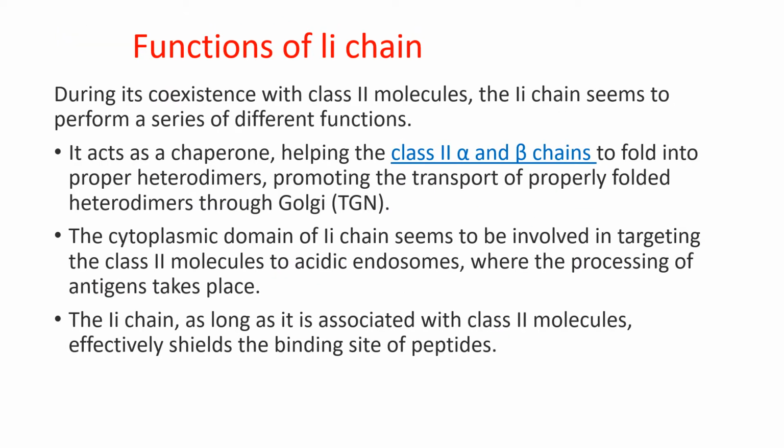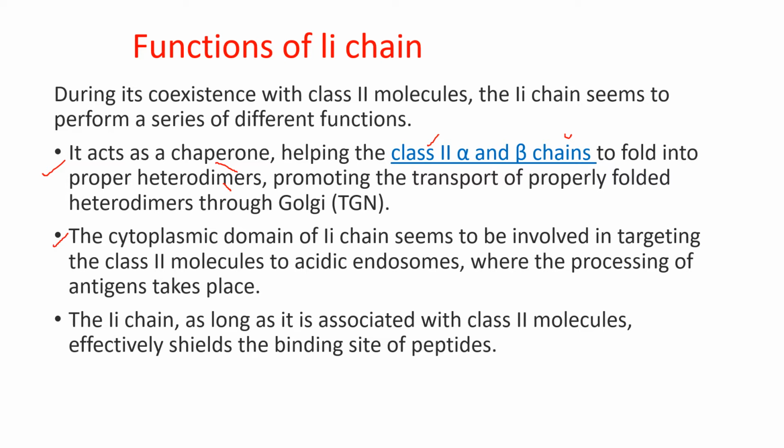Now the function of the Li chain. The Li chain binds with the MHC2 complex and it performs a series of functions. First, it acts as a chaperone. It helps in the folding of the class 2 alpha and beta chains of MHC2 into a proper heterodimer and holds it together during transportation through the trans-Golgi network to the endosomal compartments.